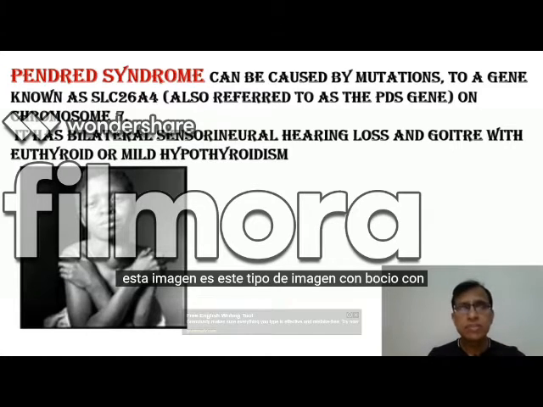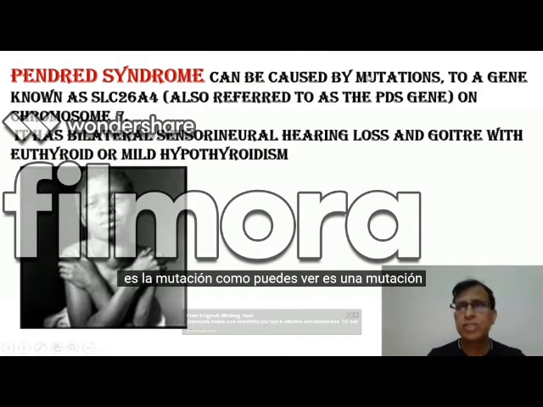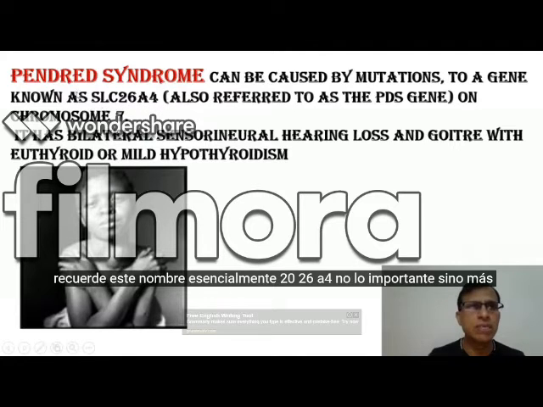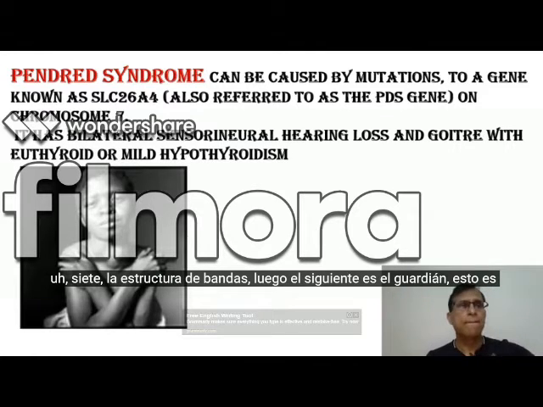So this kind of image with goiter, with hearing loss, is straight away Pendred syndrome. It's a mutation. As you can see, it's a mutation on chromosome number 7. The gene is called SLC26A4. So you can remember this name, SLC26A4. Not so important, but more importantly, chromosome number is important. It's on the chromosome number 7, the Pendred syndrome.